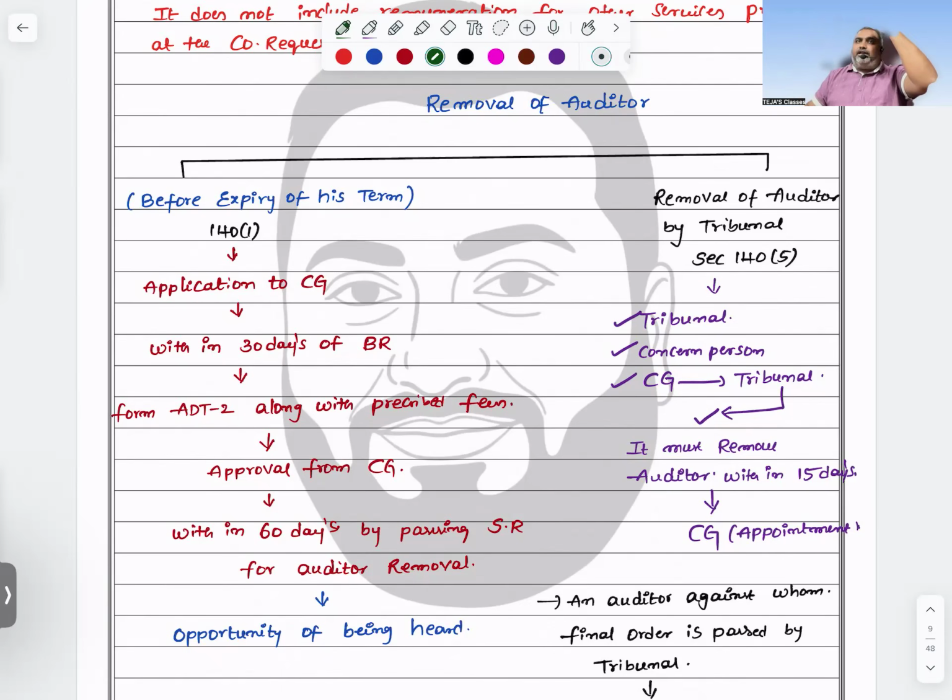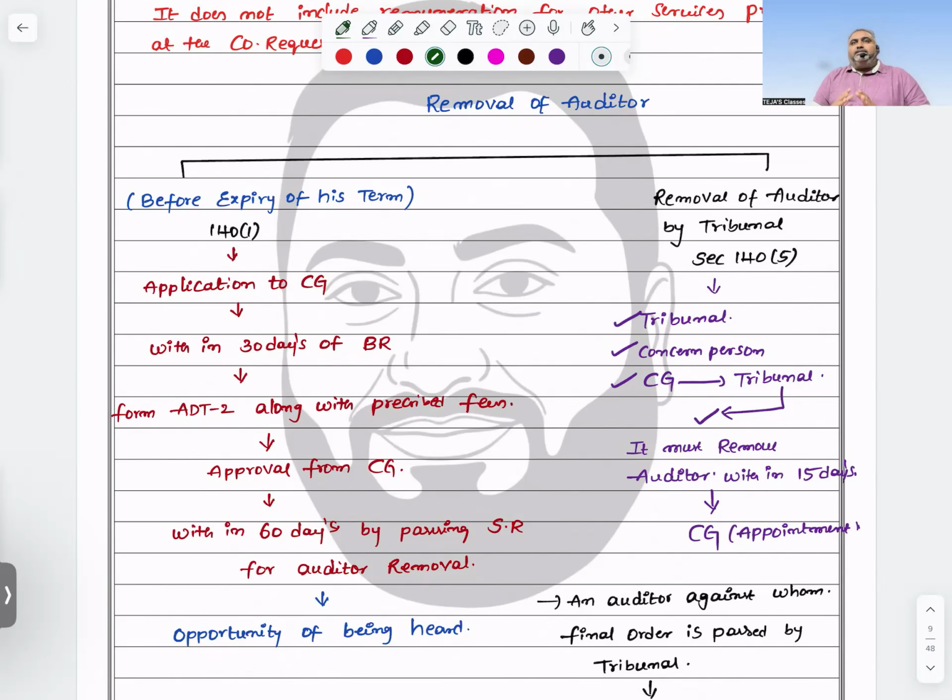ADT-1 is appointment, company to ROC; ADT-3 is auditor to ROC regarding resignation; ADT-2 is before expiry, if they want to remove you. The company should make an application to the central government by passing a board resolution in form ADT-2.